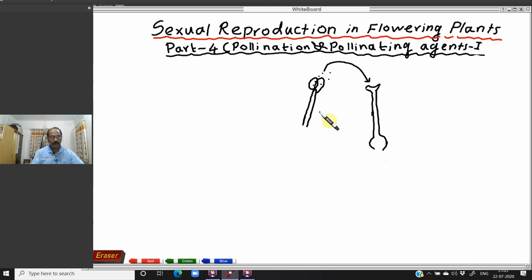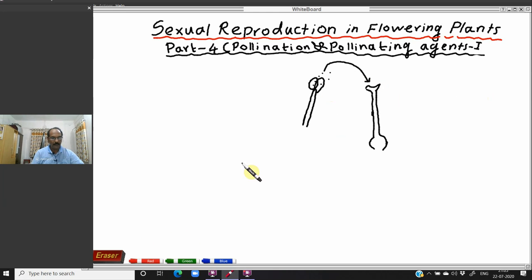So generally we say that pollination is the transfer of the pollen grains from the anther to the stigma of the flower. It may be on the same flower, or on a different flower of the same plant, or on a different flower present on another plant of the same species, or it may be a different species. Whatever the condition may be, the falling of the pollen grains from the anther to the stigma of a flower is known as pollination. So that is the definition of pollination.